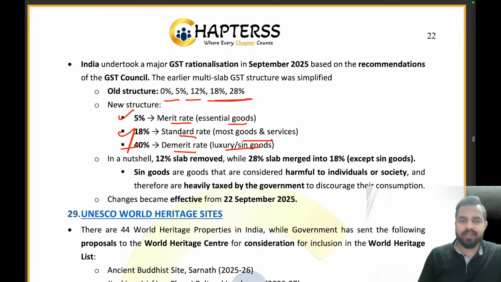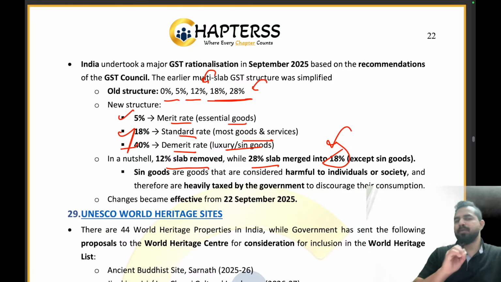So now guys, you can see here that earlier we had the 28% slab, it has been removed. The 12% slab has been removed. So in a nutshell, the 12% slab is removed, and the 28% slab has been merged into the 18% except for the sin goods. The sin goods part is still there at 40%, right? But now all other things which were at 28% are now merged into 18% only. 12% has been removed completely.